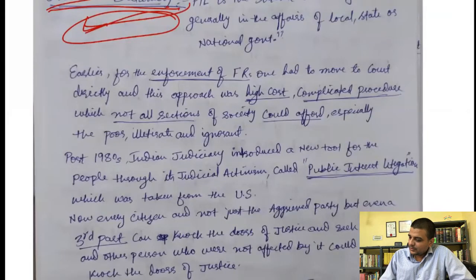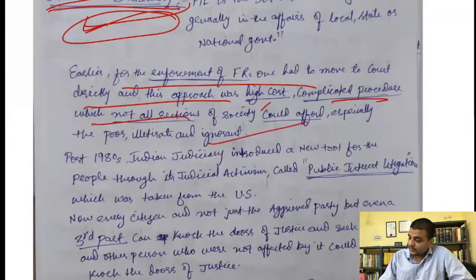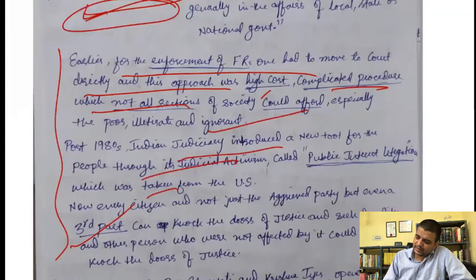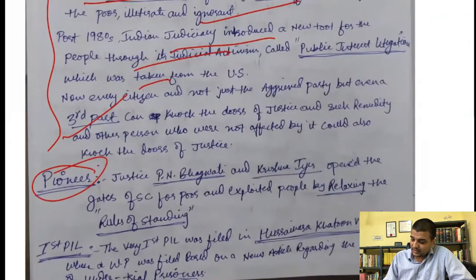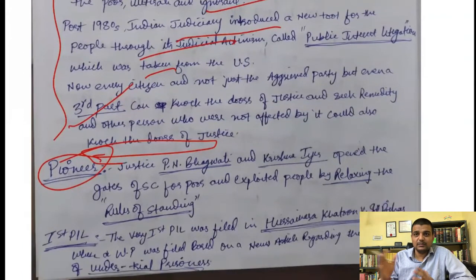Earlier, the enforcement has to move directly, high cost. Okay. See, so you have written a very good line here, good paragraph. Pioneer. No, don't write pioneers here, right? You can write development. Then you write the pioneer have been there. See how bad presentation is there. No, this paraphrasing is not proper, right?